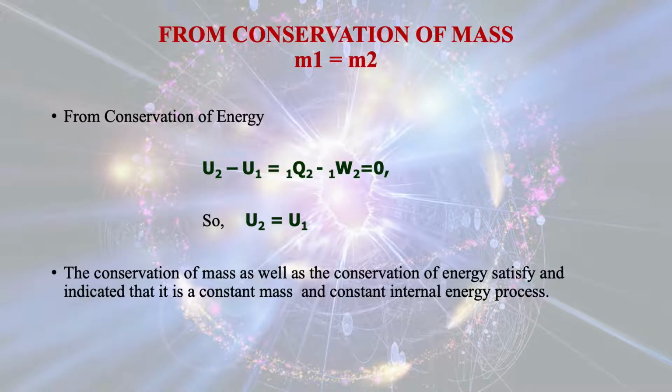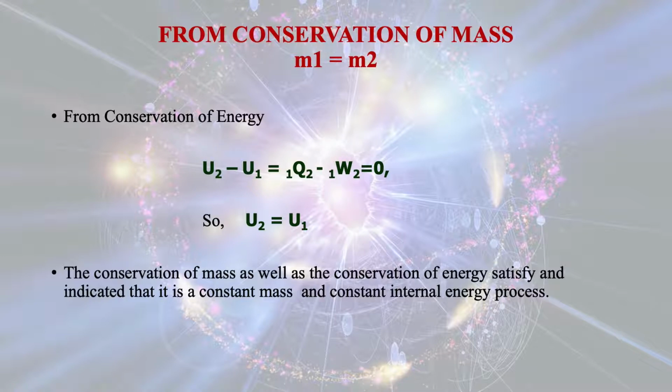And let us see what will be the expression for the conservation of mass as well as the conservation of energy. From conservation of mass, the initial mass will be equal to the final mass, because we are considering this as an isolated system, and as we all know, there will be no mass transfer, no heat transfer, and no work transfer between system and the surroundings. So M1 is equal to M2, that means initial mass is equal to the final mass.